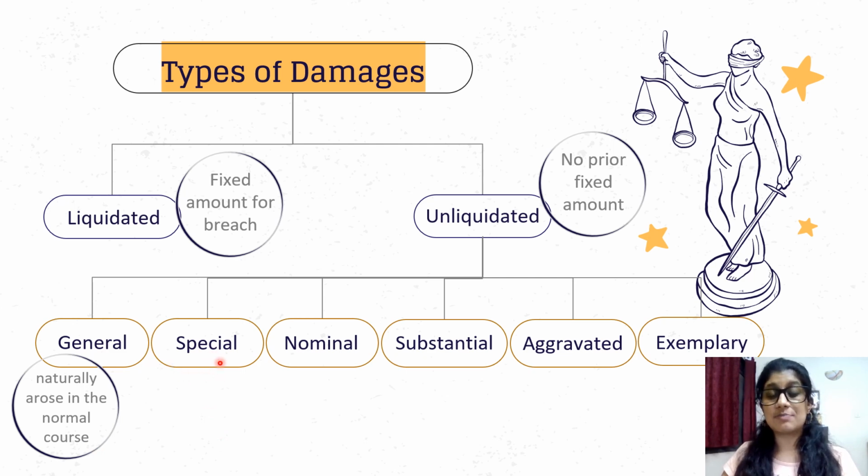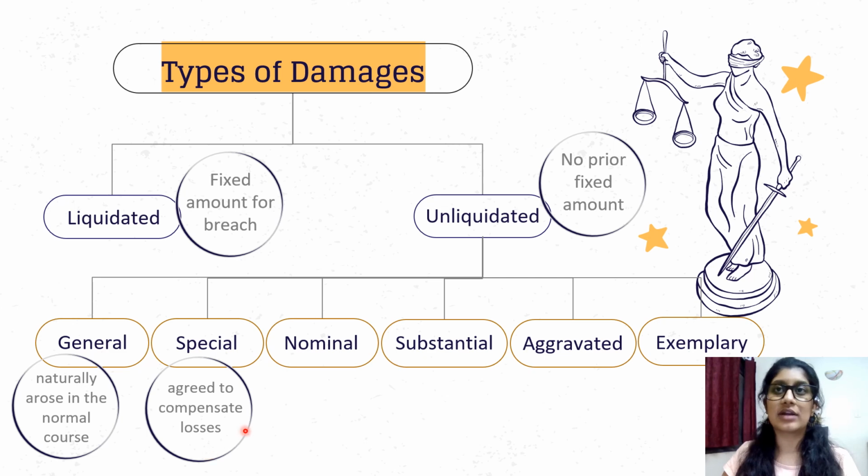The second one is special. So when the parties agree to compensate some particular kind of loss, like the second point mentioned in section 73, where in the contract itself both the parties involved write down that this particular thing is going to be compensated, that becomes special damages.